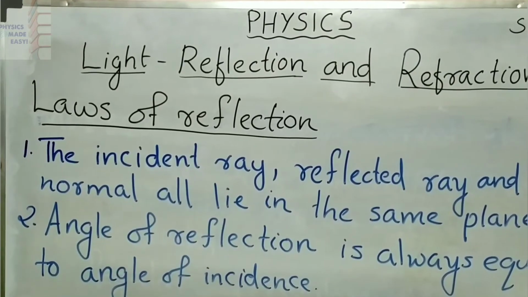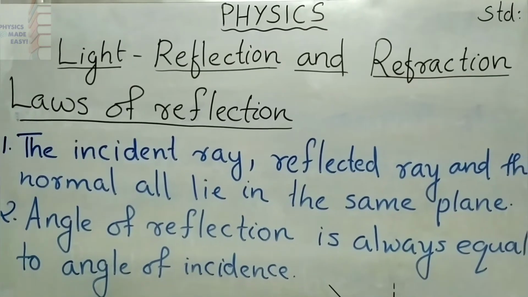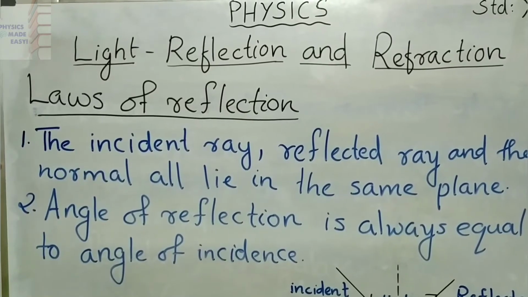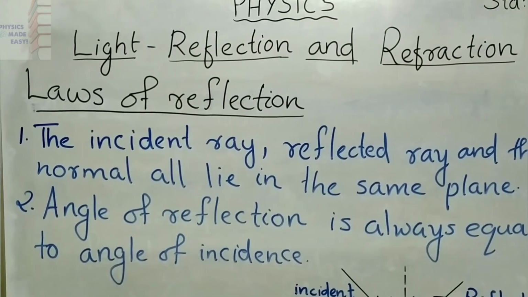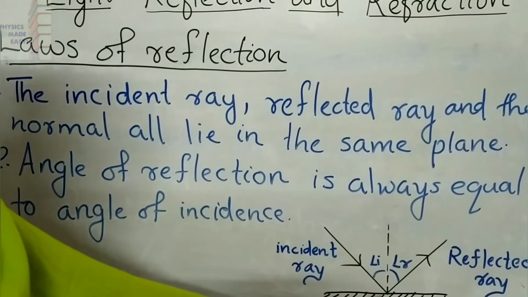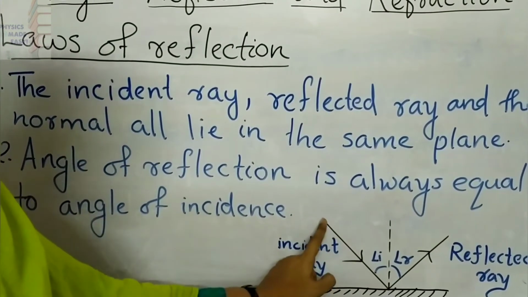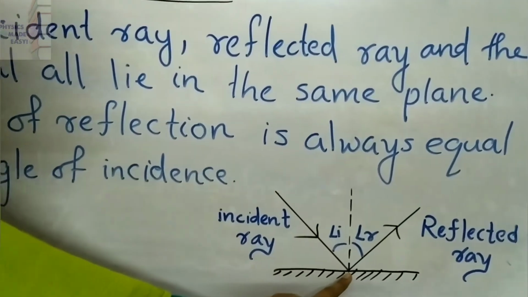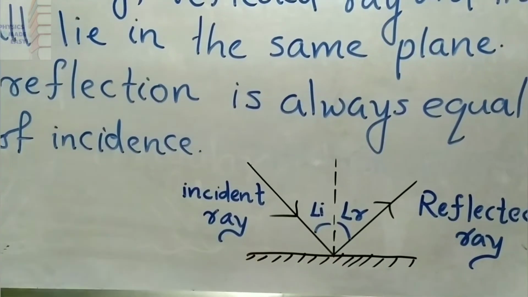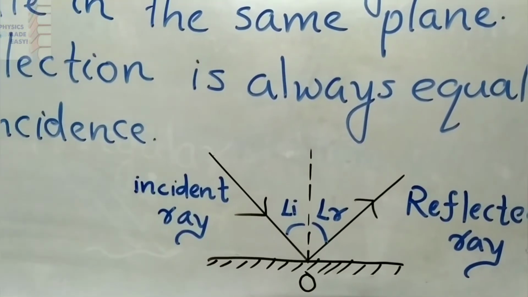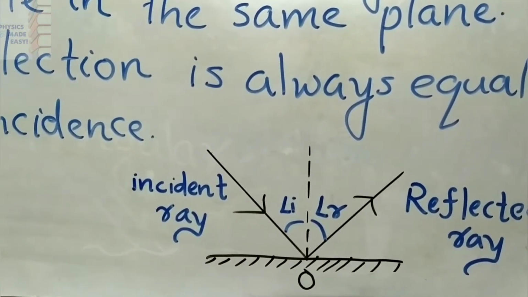Laws of reflection. The incident ray, reflected ray and the normal all lie in the same plane. That is the first point of the laws of reflection. Here you can see the light ray which falls on this mirror. This is called the incident ray. This point we can take as O, and we can call this point the point of incidence.